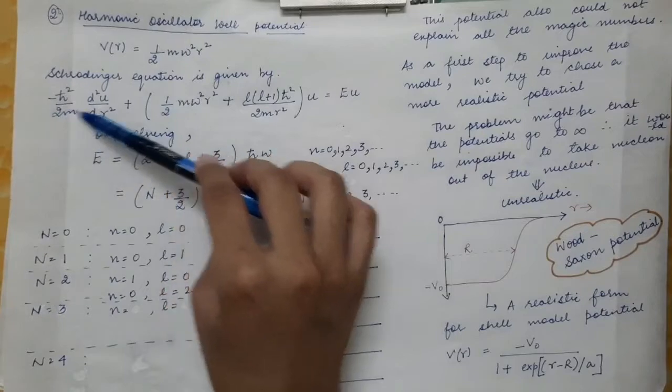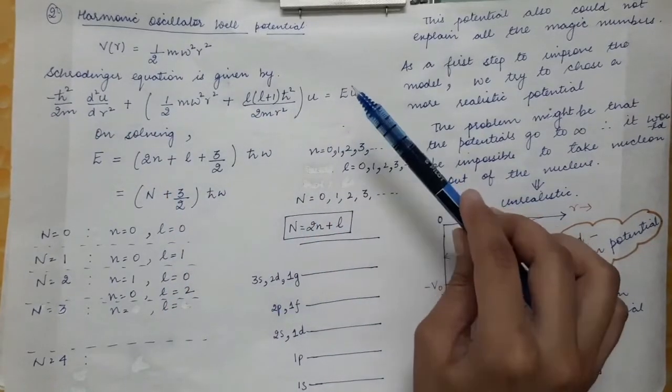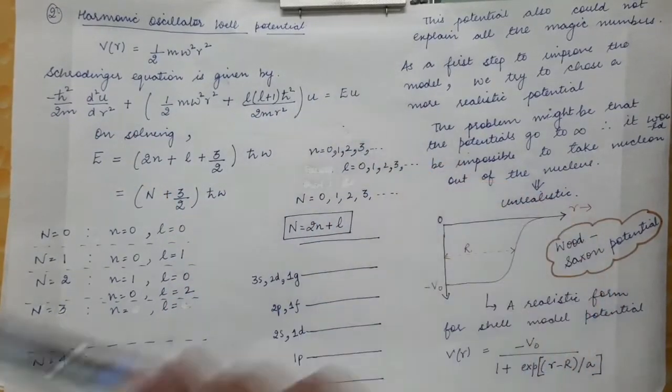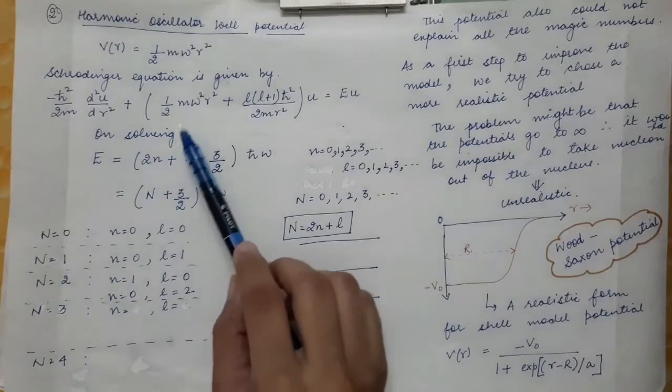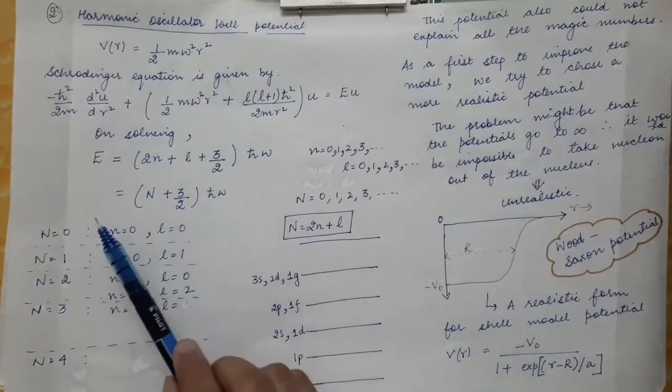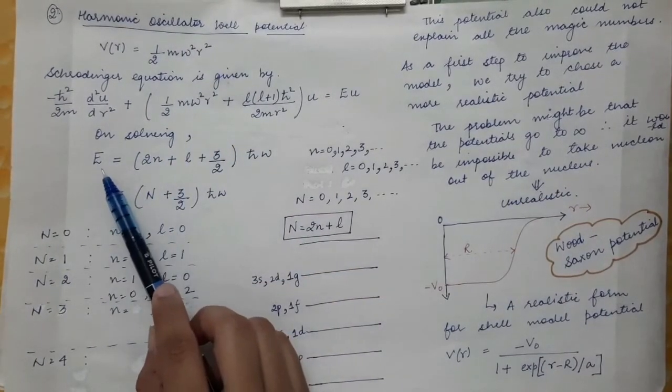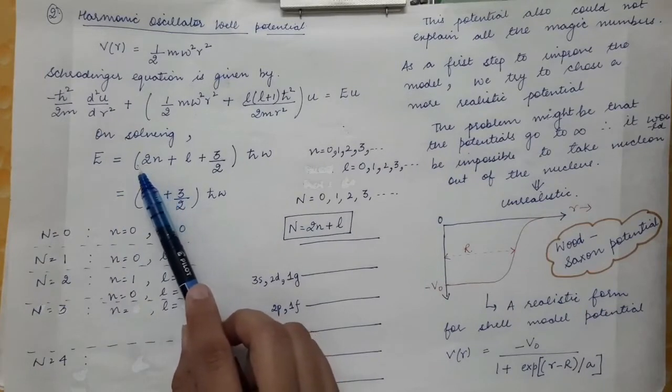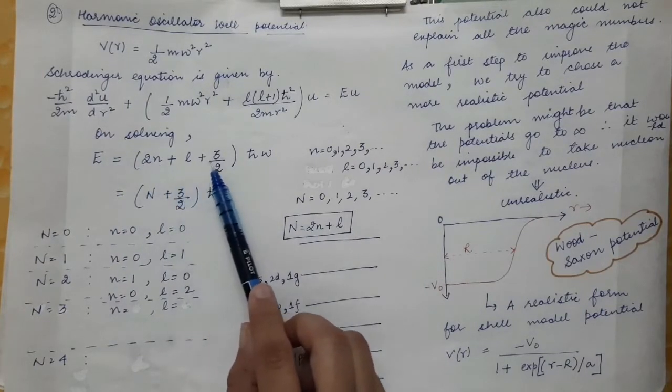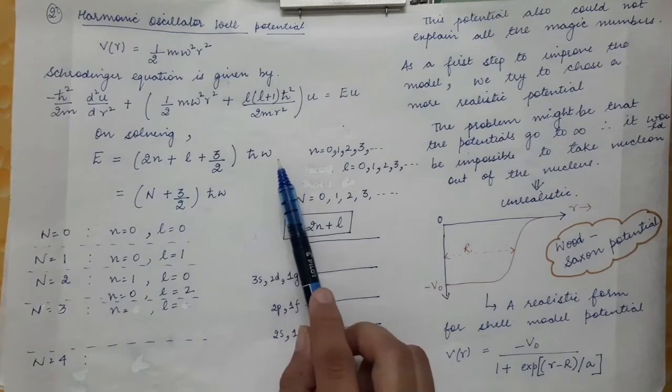On solving this Schrodinger wave equation using this harmonic oscillator potential, the expression of energy comes out to be (2n plus L plus 3 by 2) times h cut omega.